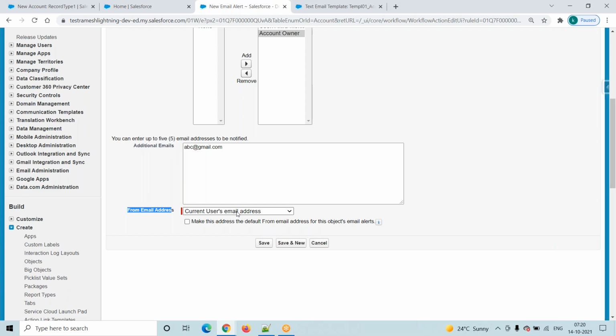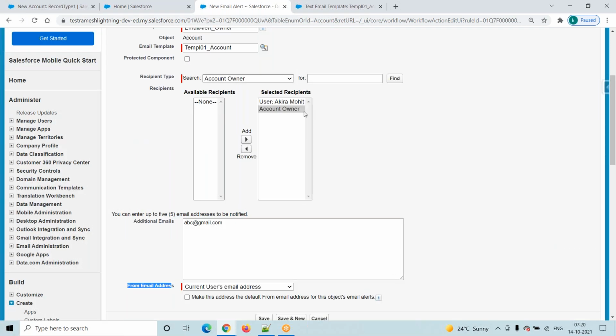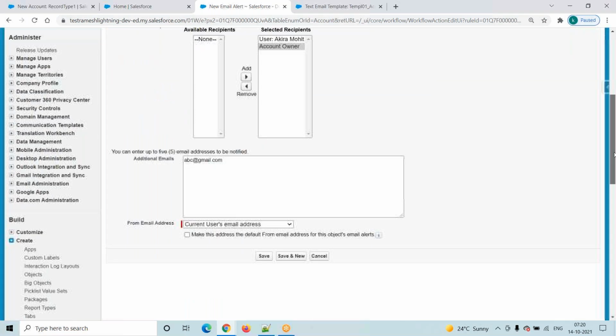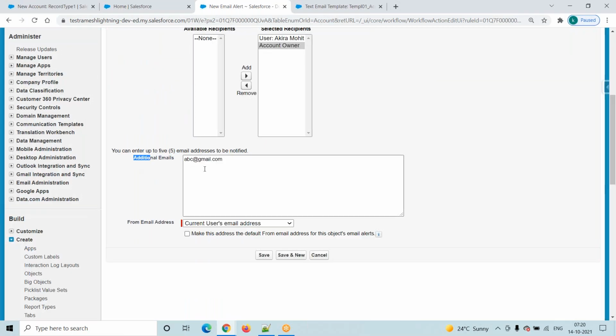Every user has an email address, right? From address is that user, and to whom are we sending? To Akira Mohit we are sending. To account owner we are sending. What are we sending? We are sending an email template, a subject line and a message body. In addition to that, we are also sending an email alert to this particular email address.